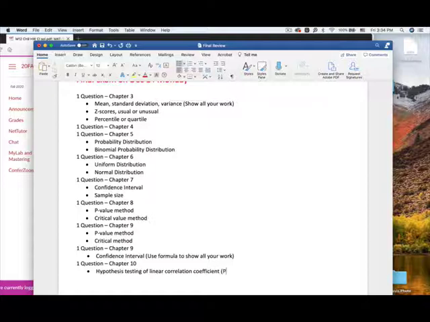You may want to use the p-value or critical value method. Okay, that's from chapter 10. And one more question is also from chapter 10.